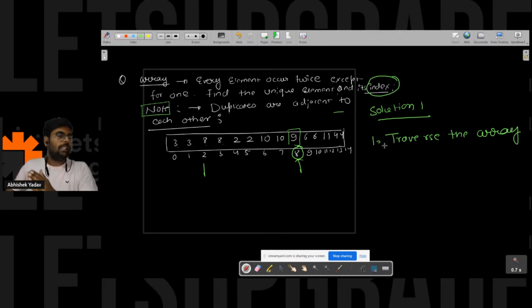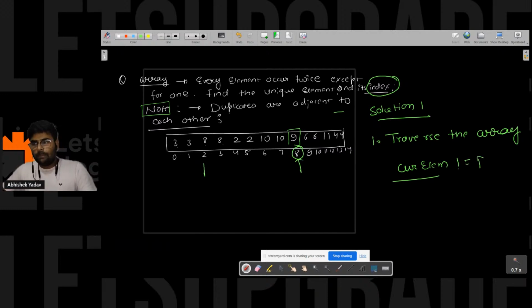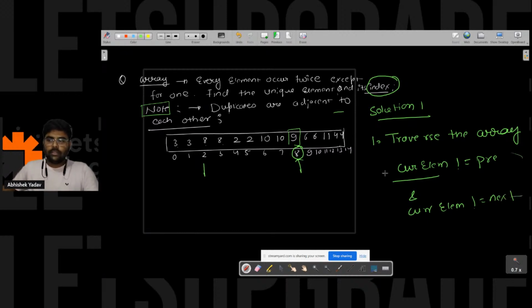It will go till the length of the array, and you have to check whether the current element is not equal to the previous element, and the current element is not equal to the next element here. If this is the case, you will get the unique element